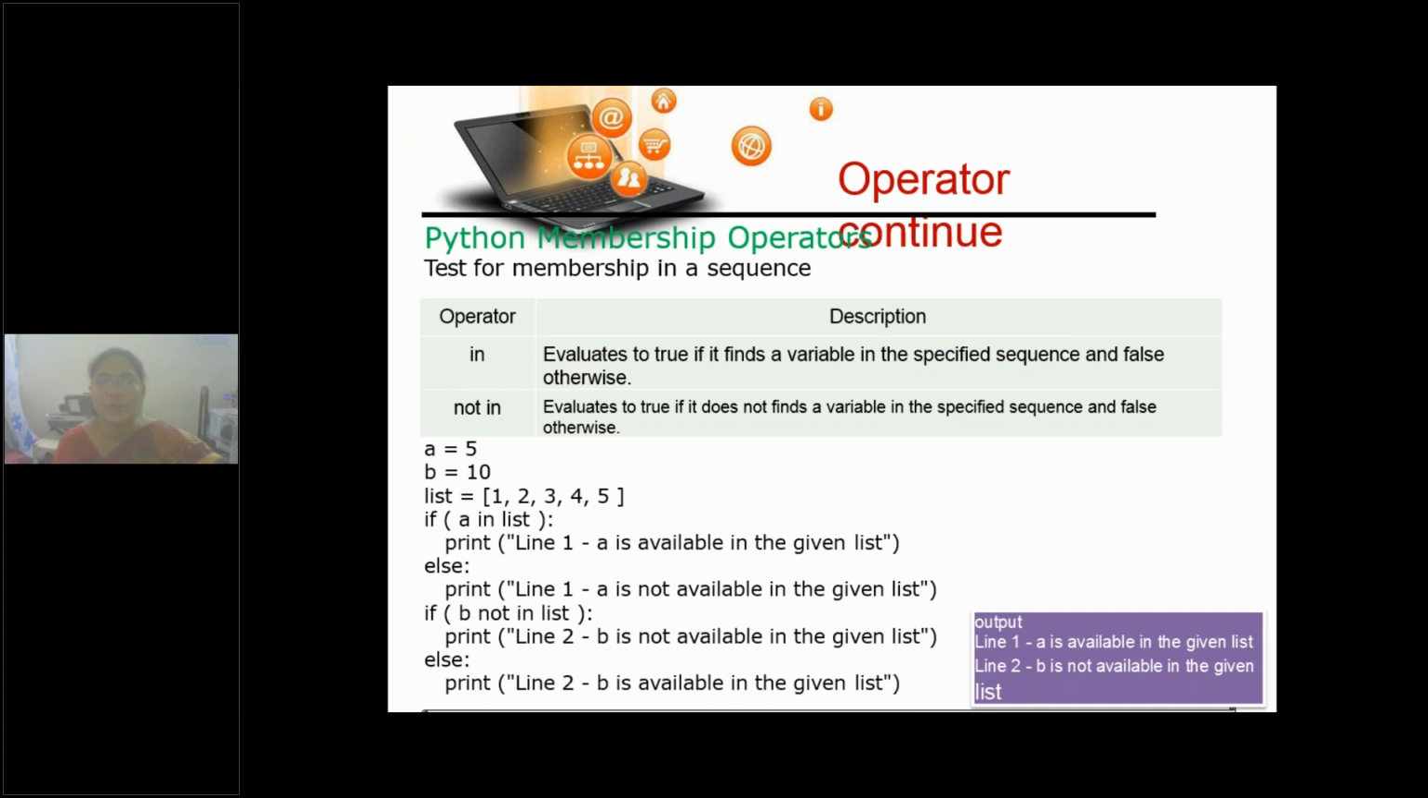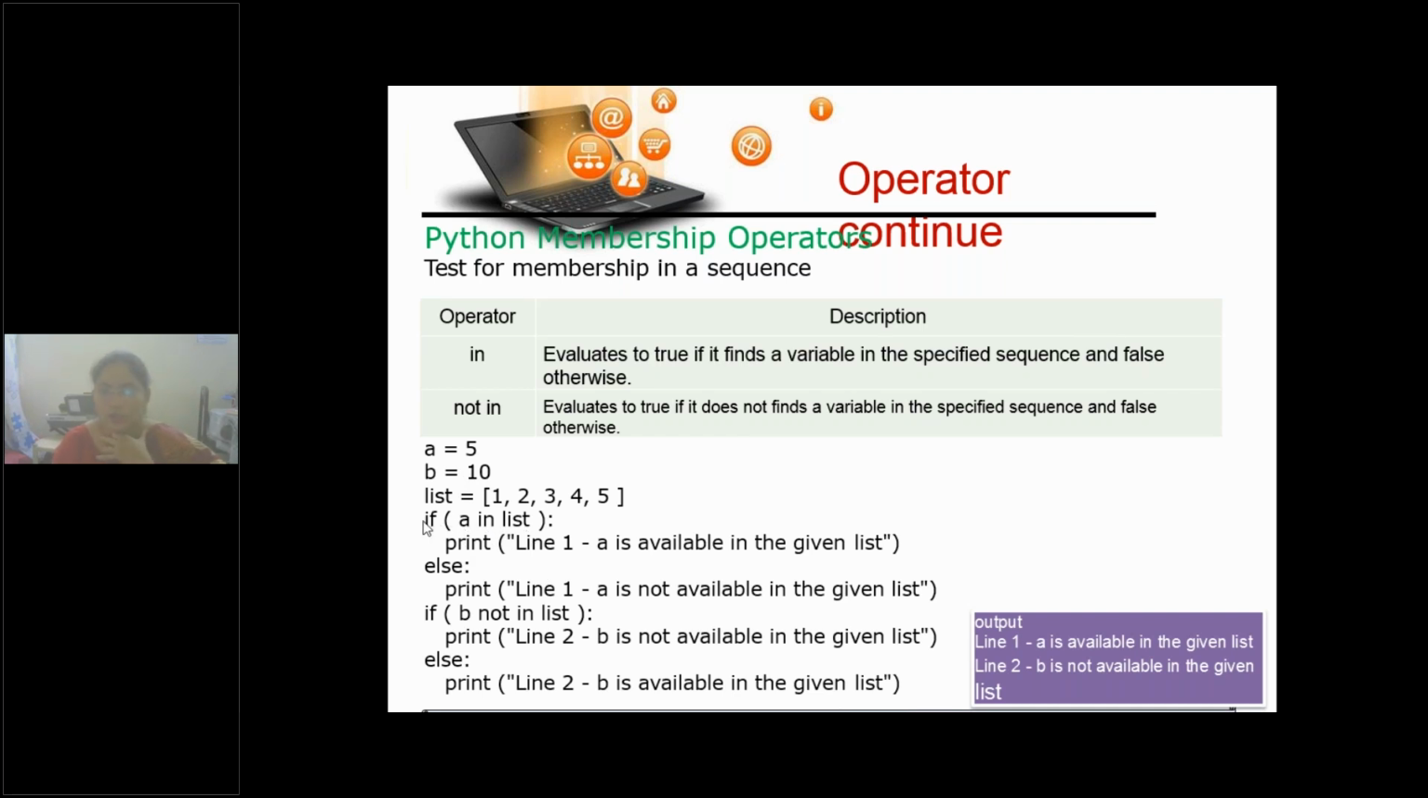What are they? In operator, not in. They're also keywords only. Clear, children? In is whether it belongs to or not. So it evaluates to true if it finds a variable in the specified sequence, otherwise false. Not in is if it does not find a variable or a value matching that. See, for A in list, as long as this 5 belongs to this list.